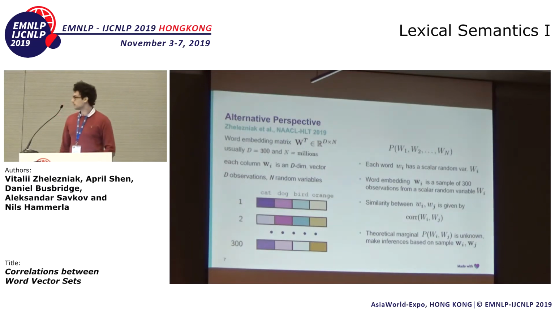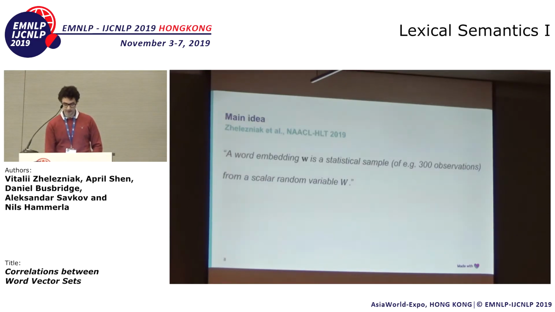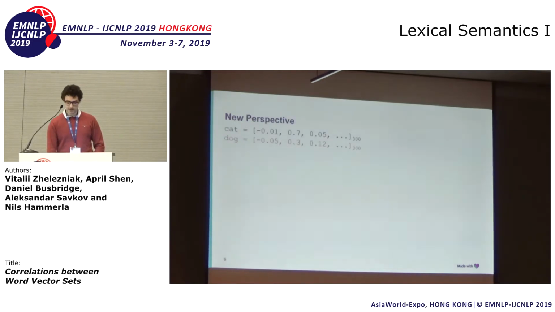However, of course, the theoretical marginal P Wi Wj is not known to us, but in statistics, we can make inference about this marginal based on our sample, our word embeddings. So yeah, this is the main idea of our previous work presented at NAACL, that a word embedding is not a vector, it's a statistical sample of, for example, 300 observations from some scalar random variable. All right, so let's see how this works in practice.